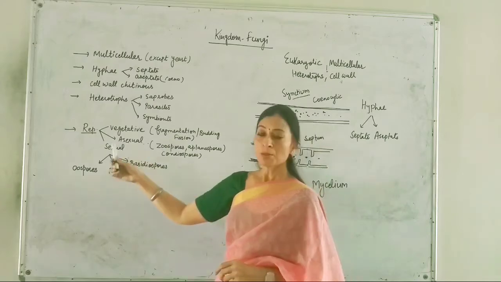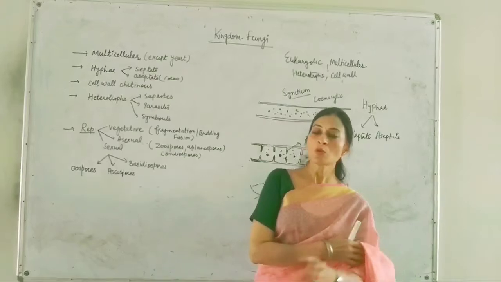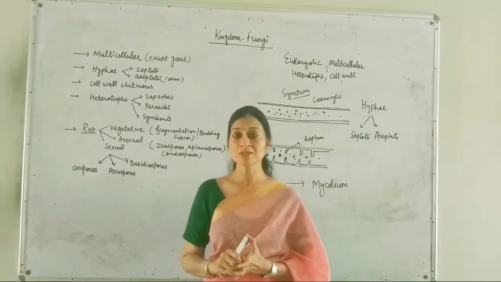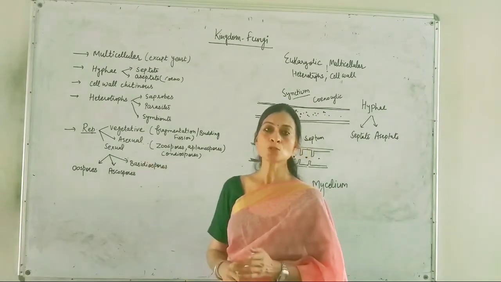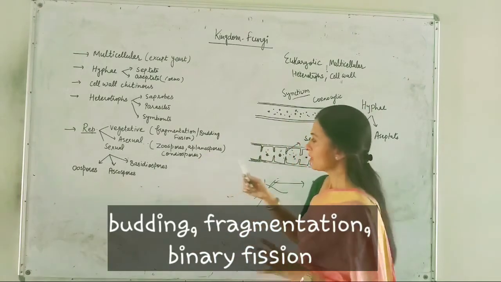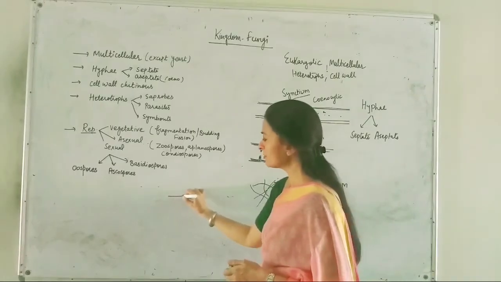Okay. Now come to the reproduction process. All the types of reproduction are reported in these members. They can reproduce vegetatively by the process of budding, fission or fragmentation. If you are going to talk about the fragmentation process, I can explain. Like this is the filament.